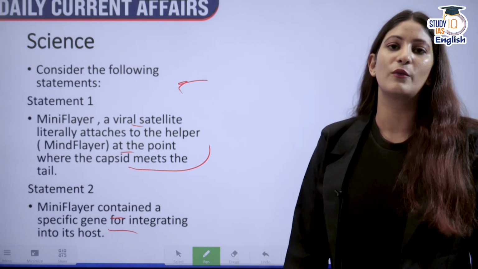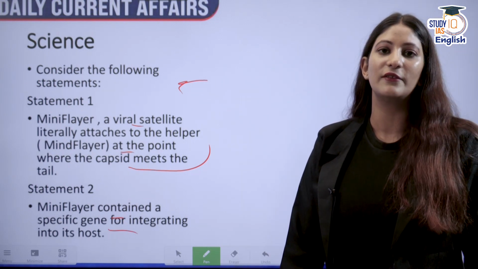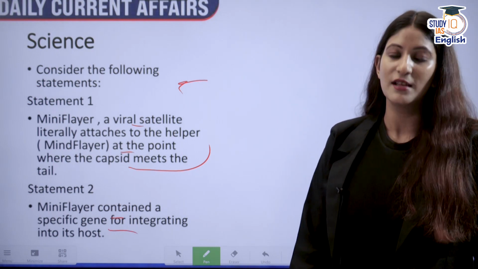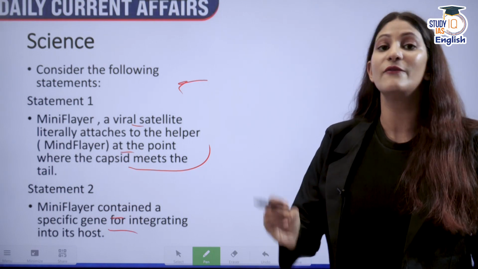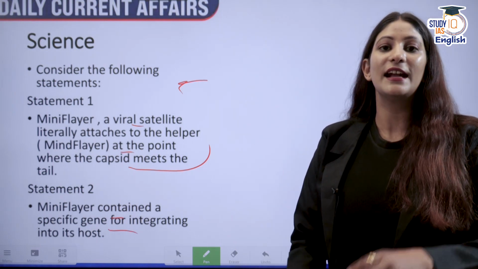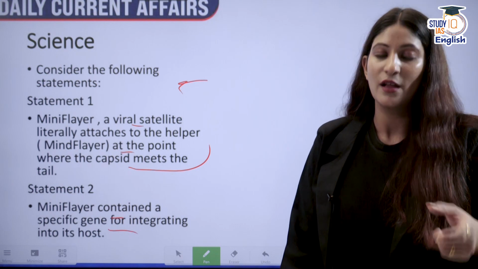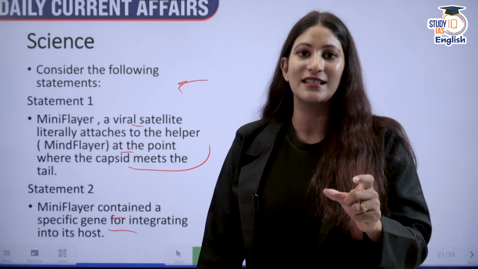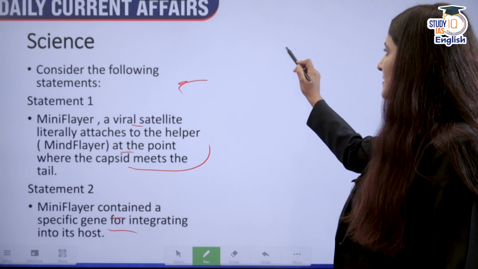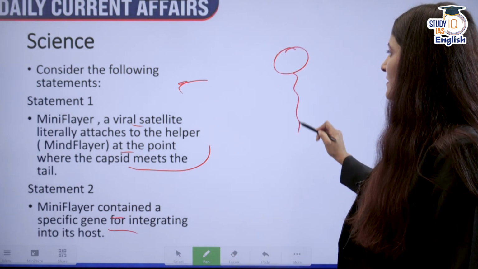First of all, you have to know what a viral satellite is. This is not the satellite that we launch or the heavenly bodies. A viral satellite is actually a virus, and it is a vampire virus. That means it infects other viruses. Why is it named a vampire virus? Because it latches itself between the capsid, this is the capsid of the virus, and this is the tail.